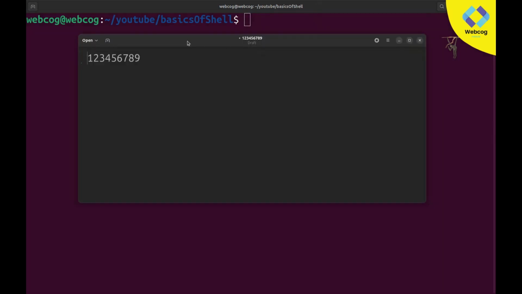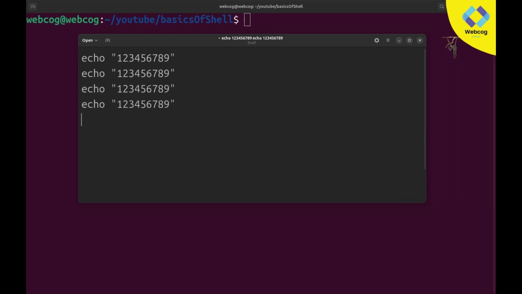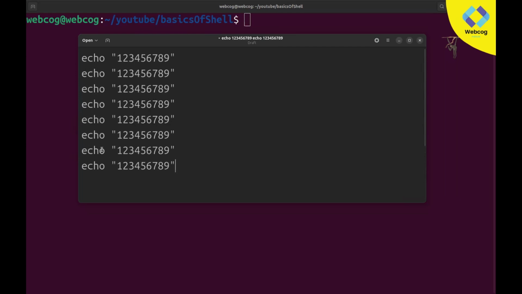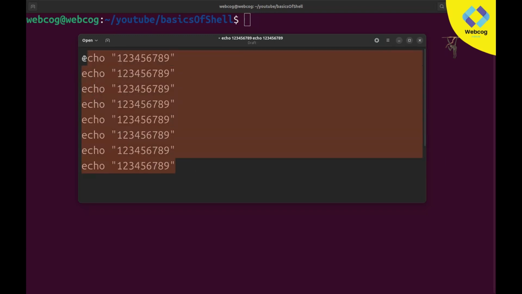So let me give you an example. If I type echo and get the result, you can see if I write echo hello world, it will print 1 2 3 4 5 6 7 8 9. I am going to copy this and paste it again and again here. I pasted it 8 times. So when I call this script, it will give me the result 1 2 3 4 5 6 7 8 9 as output 8 times, because we copied it 8 times.